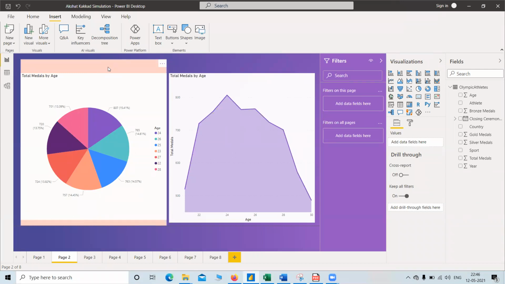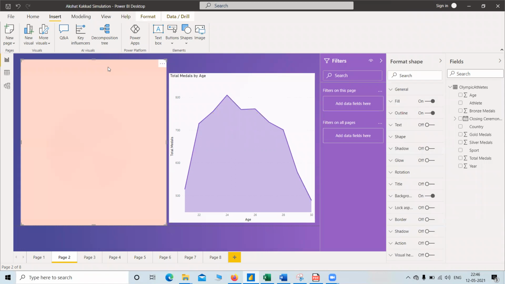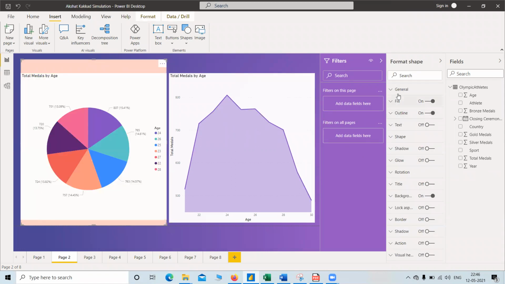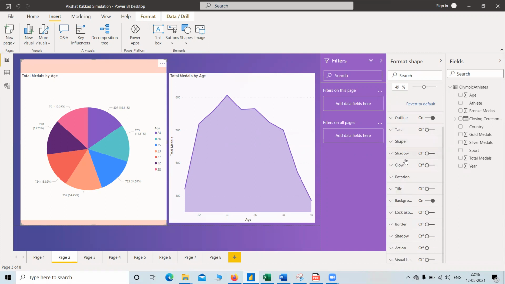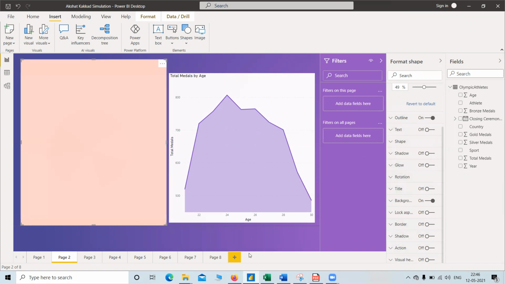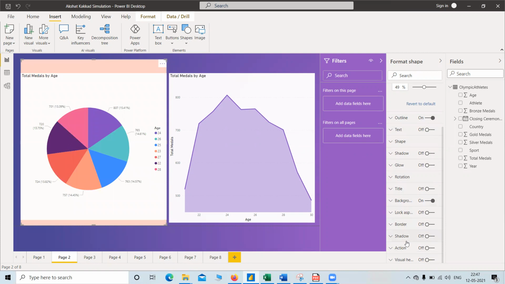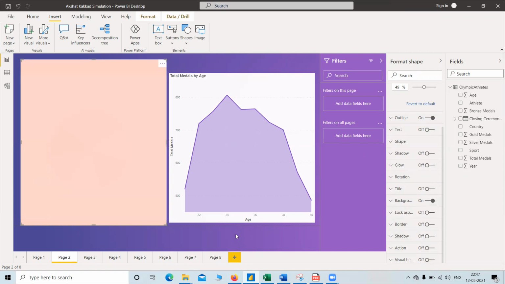Like I have inserted here a square just for designing. We can have all these options: fill color, transparency, outline, text, and shadow, and all these types of designing options for the shapes.